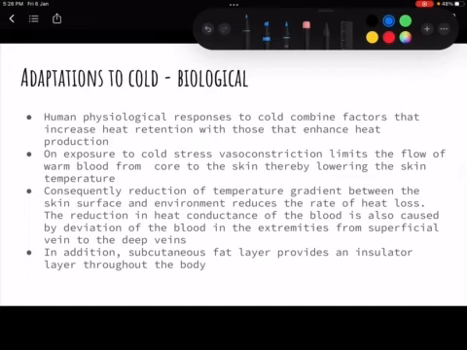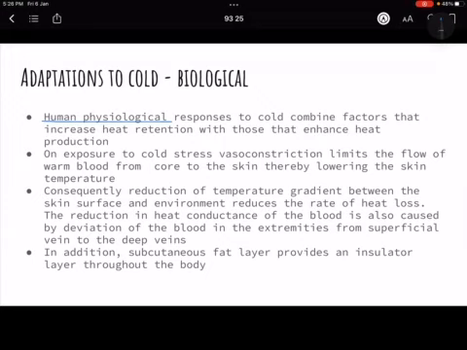So now human physiological response to cold combines factors that increase the heat retention. I am just writing hot here and we will start to parallelly compare also.